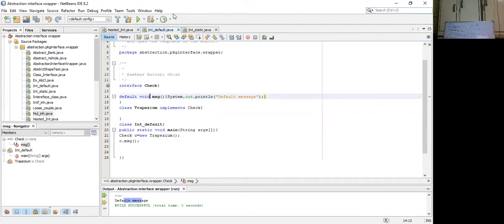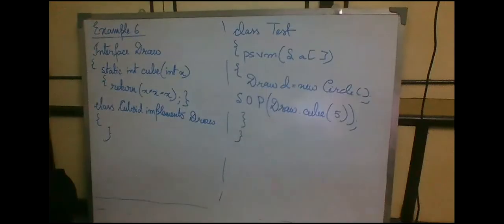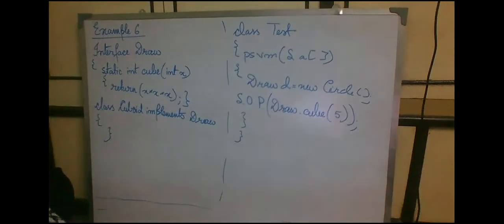Next, we will be seeing how we implement a static method. This is possibly the last example that I am going to show you for interface. There is also another example of nested interface, but it is pretty easy, so I will just put the same inside the notes that I share in your Google Classroom. For this one, we are going to show how we can also add a method definition in an interface if we declare the method as static.